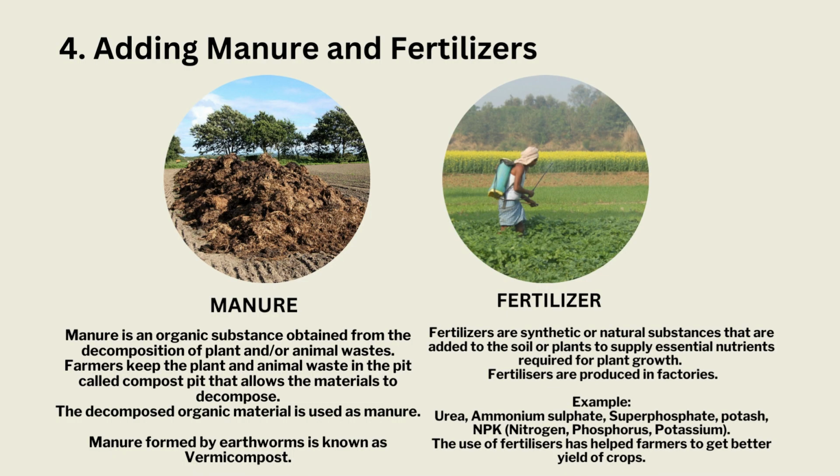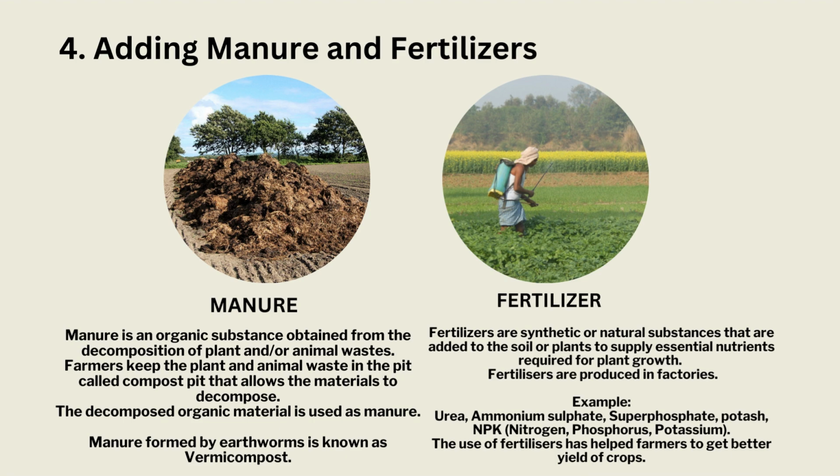4. Adding manure and fertilizers. Manure is an organic substance obtained from the decomposition of plant and/or animal wastes. Farmers keep the plant and animal waste in a pit called a compost pit that allows the materials to decompose. The decomposed organic material is used as manure. Manure formed by earthworms is known as vermicompost.